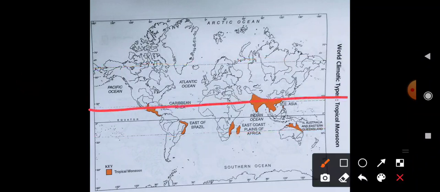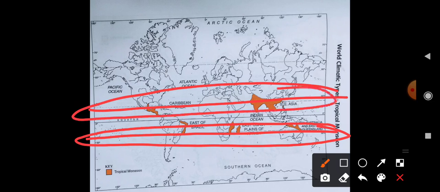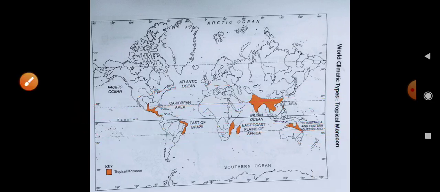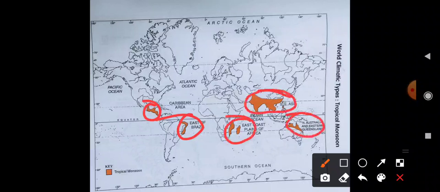Near both lines there are two zones of the tropical monsoon. What are these locations? You can see it is in East Brazil, in the east part of Africa and the Middle East, in the southeast part of South Asia, and in some part also in northeast Australia. So this is the part of the tropical monsoon.